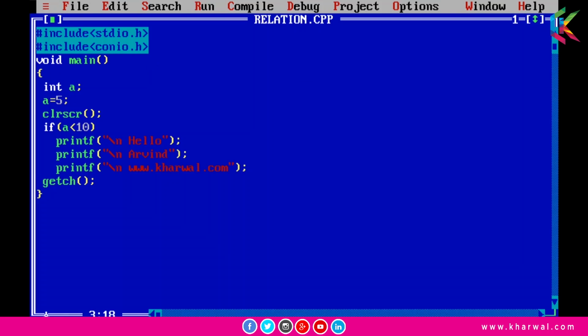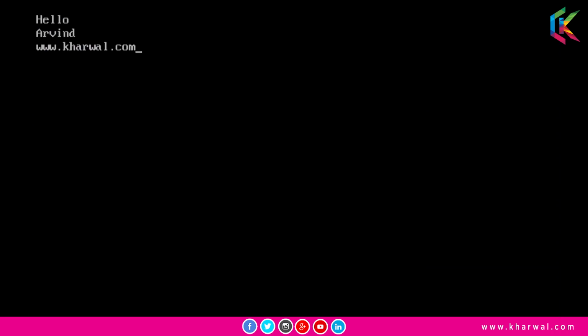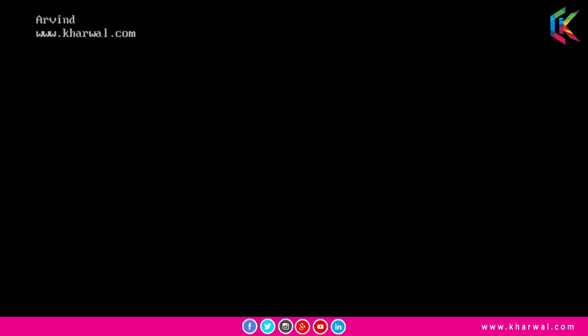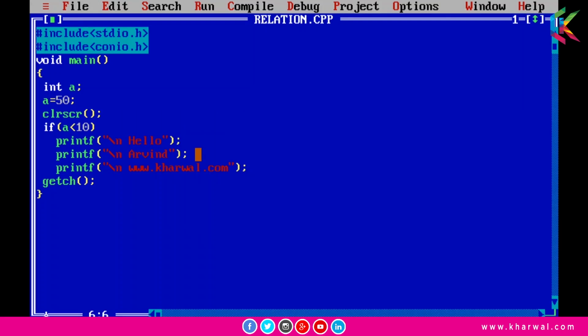Now guys, in this program we are using multiple statements without putting curly braces, and this condition is true. So this statement will be executed from this if statement, and these two statements will be executed from the main function. So guys, now if I run this program, it is printing hello, Arvind and www.kharwal.com on separate lines. Now guys, if I change the value of a to 50 and run this program, then the output is Arvind and www.kharwal.com, because this condition is false and it will not execute this statement.